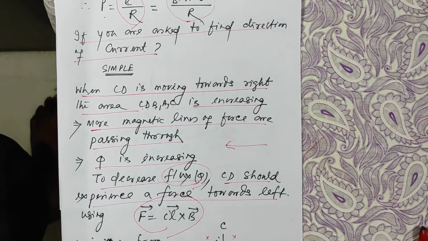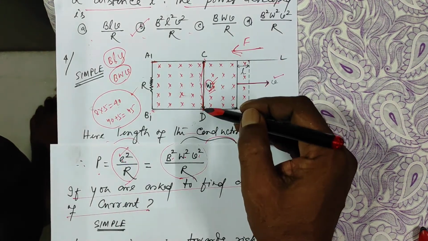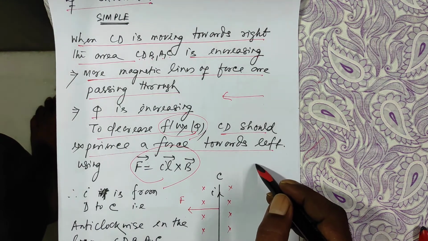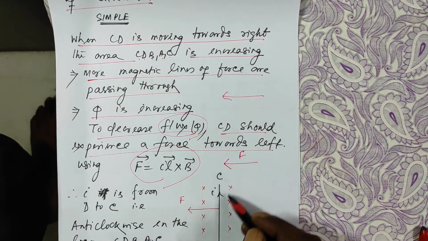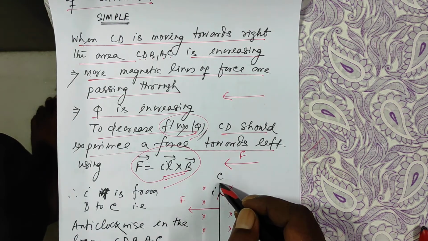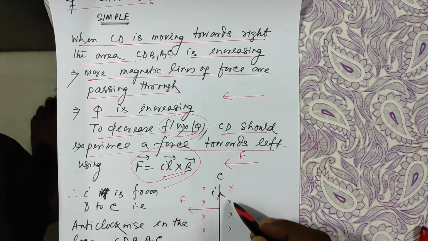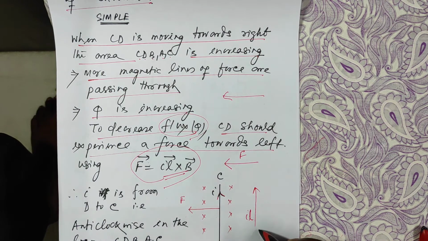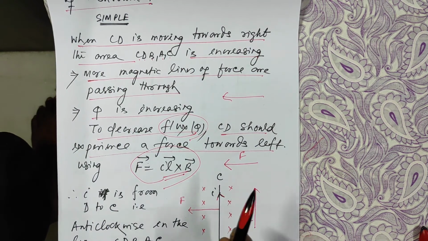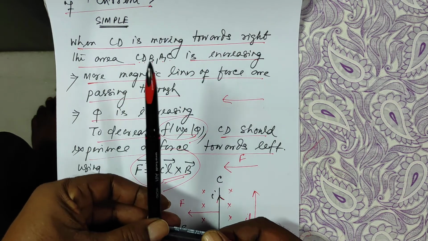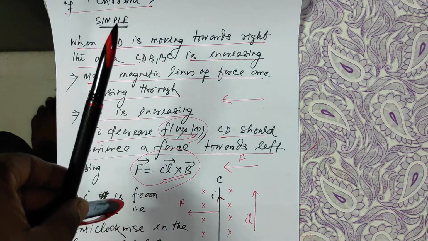Using this expression, CD should experience a force to this side if the current is from D to C. Because if the current is to this side, IL will be to this side, and the magnetic field is into the plane of the paper.